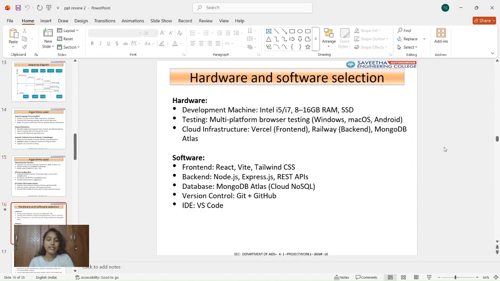And the hardware and software used in this project: it is developed on a laptop with an Intel i5 or i7 processor. The front end uses React, the back end uses Node.js and Express, MongoDB Atlas is used for data storage, and cloud platforms like Vercel and Railway are used for deployment.